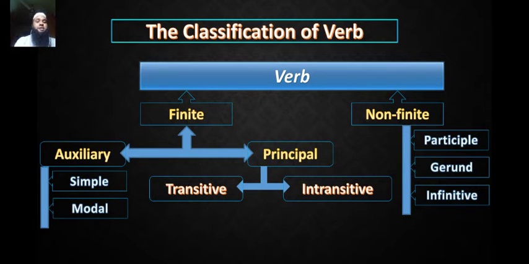So we see that verbs are mainly of 2 kinds: finite verb and non-finite verb. Finite verbs are also 2 kinds: auxiliary and principal verbs. And principal verbs are also of 2 kinds: transitive verb and intransitive verb.